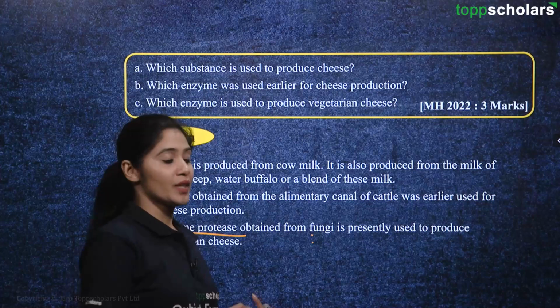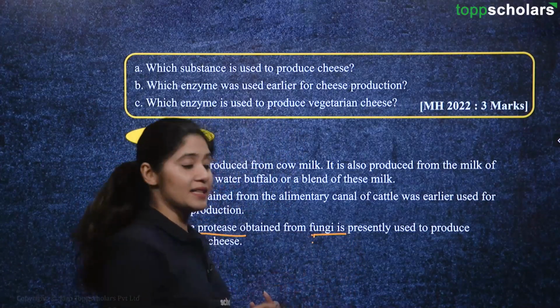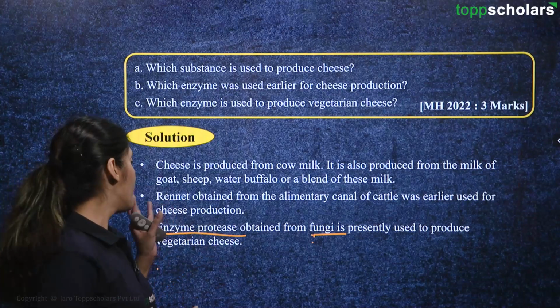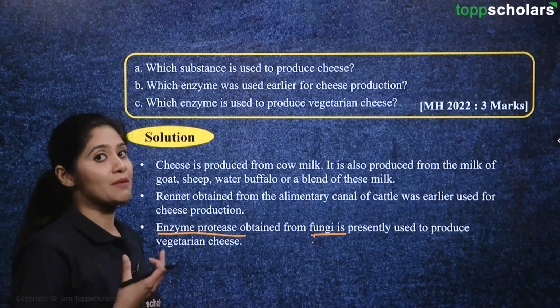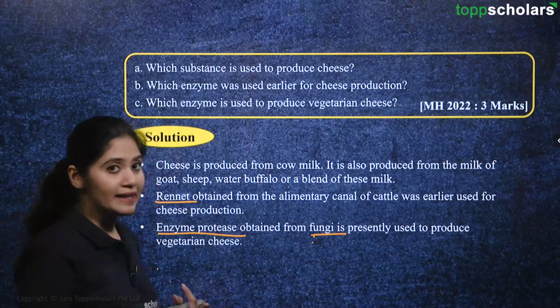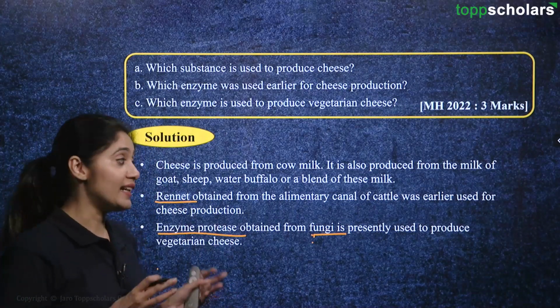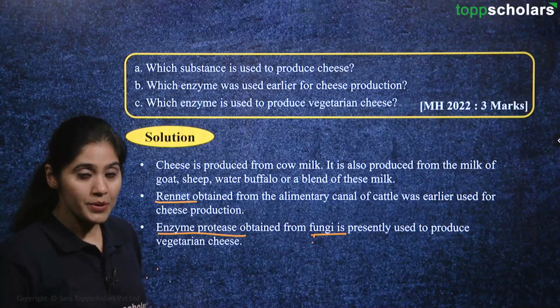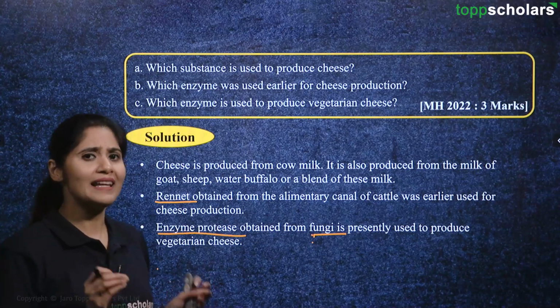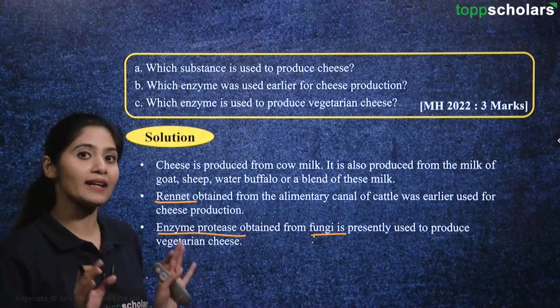This is again a microorganism, a fungi. It produces protease enzyme which can be used, which is replacing the use of rennet in the cheese production, and it is a much better option, a much cleaner option, and also a less tedious process to extract as well.